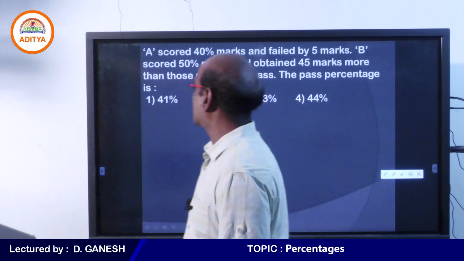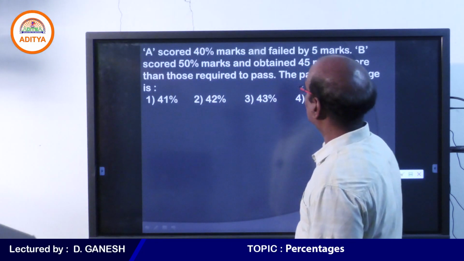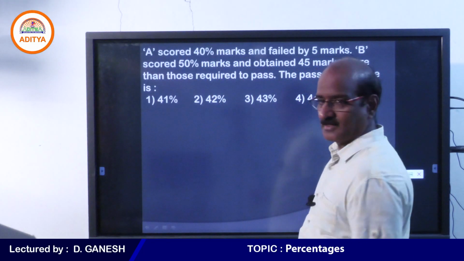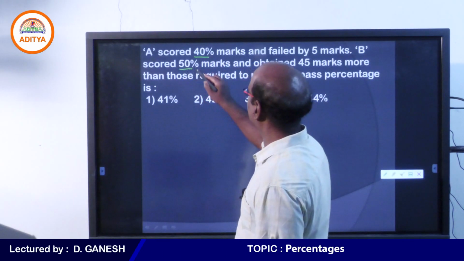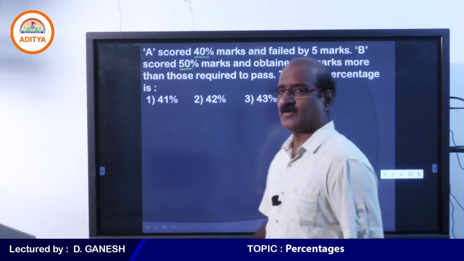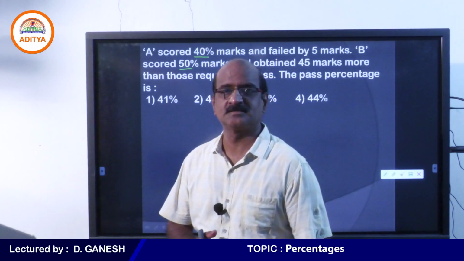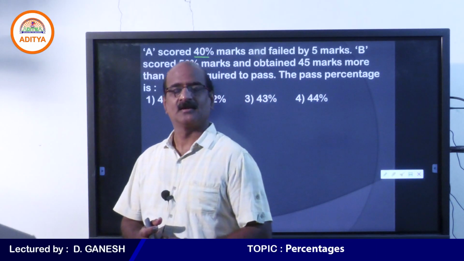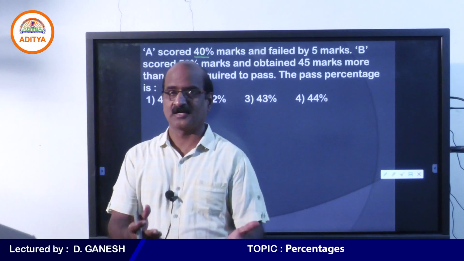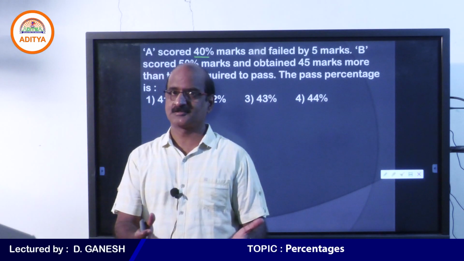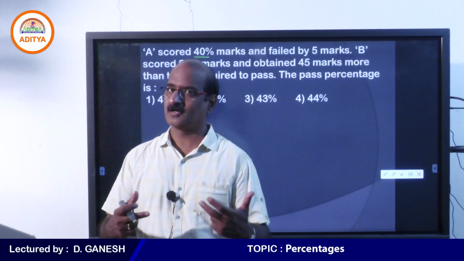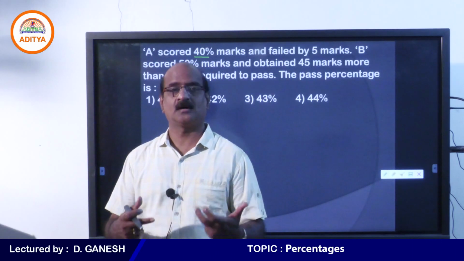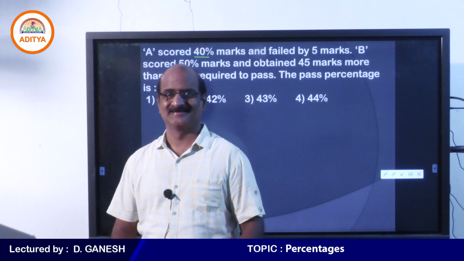Now please concentrate. A scored 40%, but he failed. But when you look at B, he got 50%, but he obtained 45 marks more than necessary for pass. Tell me, student, A got 40%, he was unsuccessful. B got 50%, but he got more than the marks required for passing.